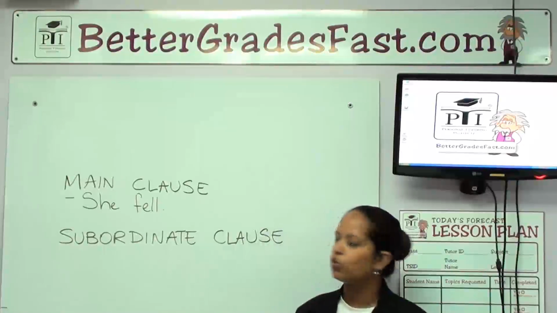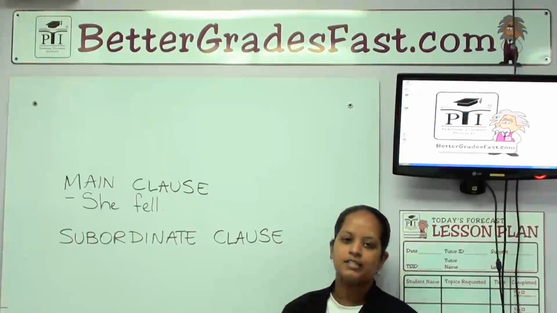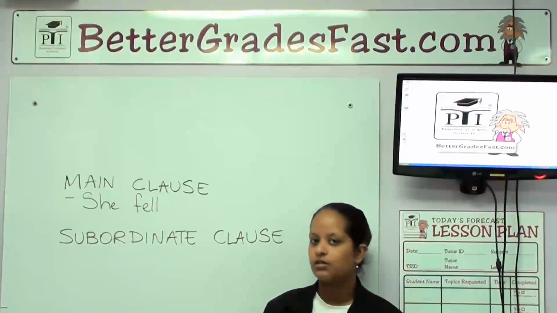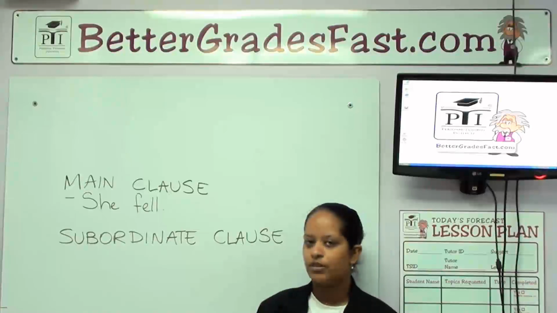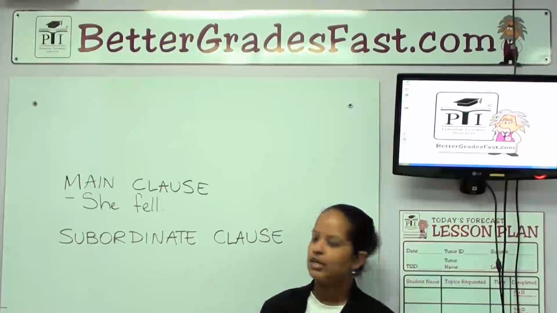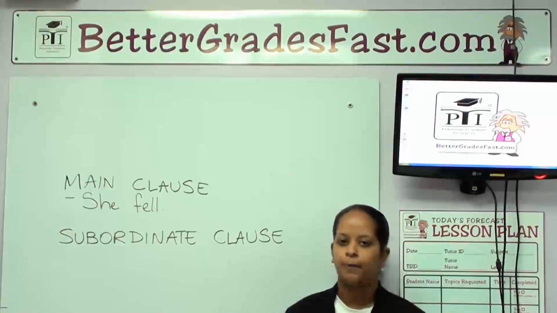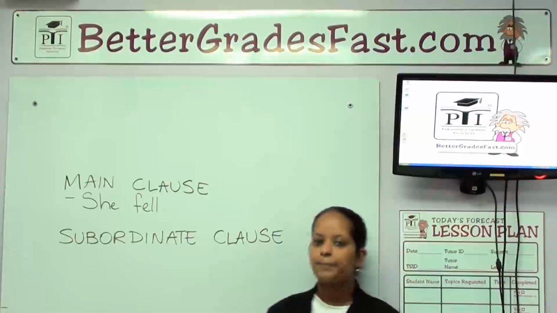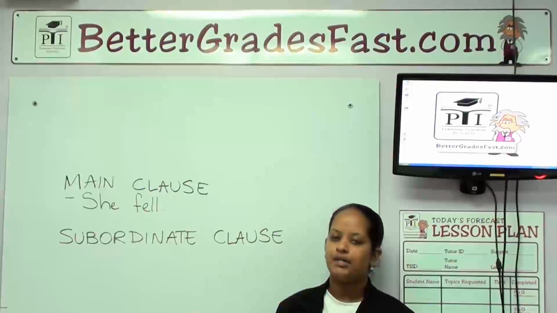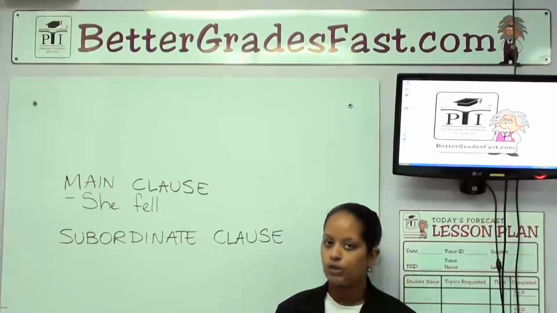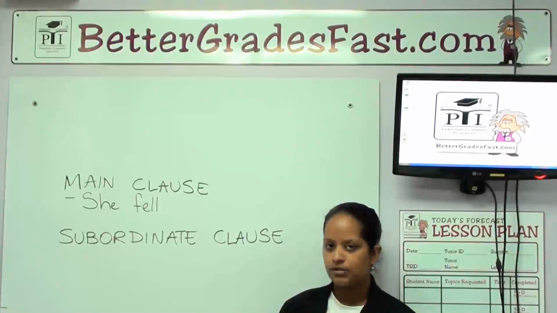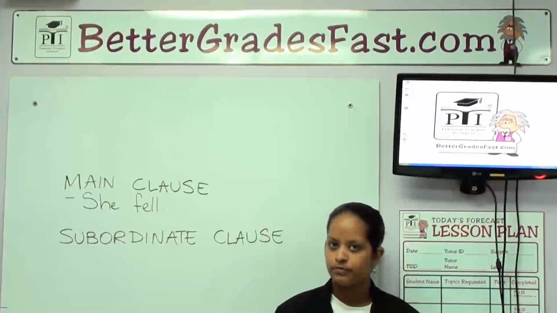Although this is only two words in length, it is a main clause, otherwise known as a short sentence, because with a verb and a subject, it can stand on its own. If I simply say, she fell, you can't put a full stop at the end because it is a complete thought. A main clause can stand on its own.